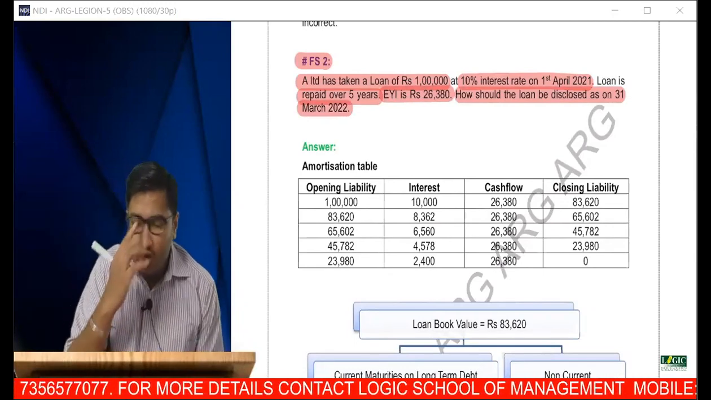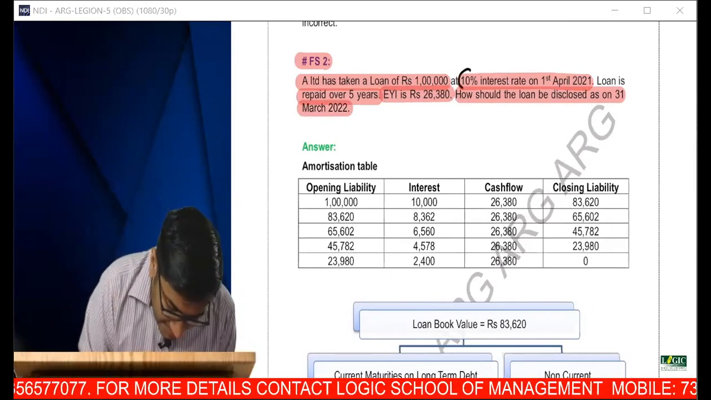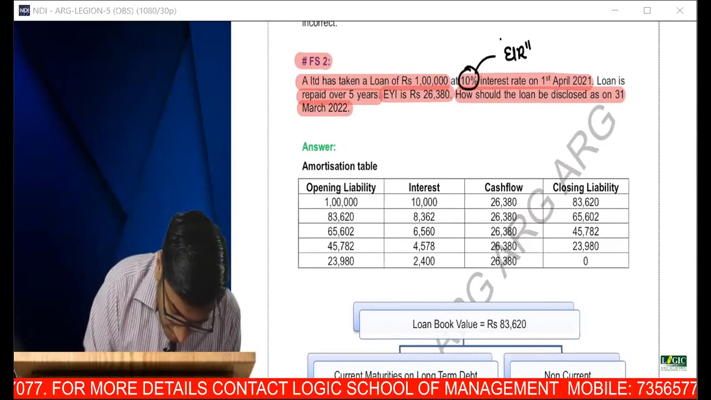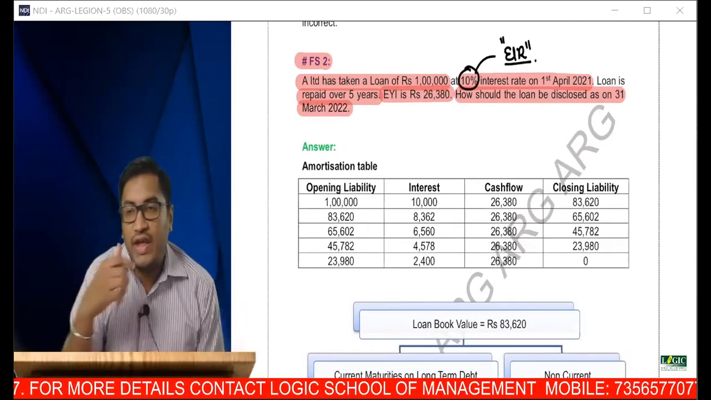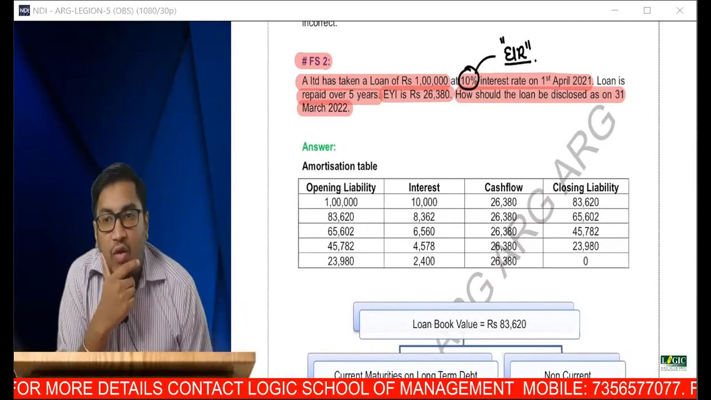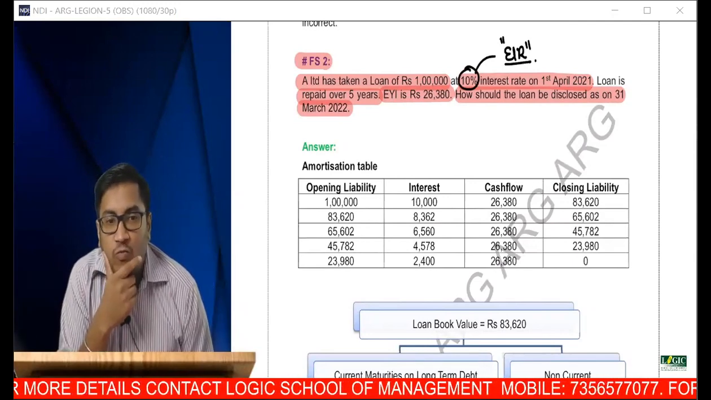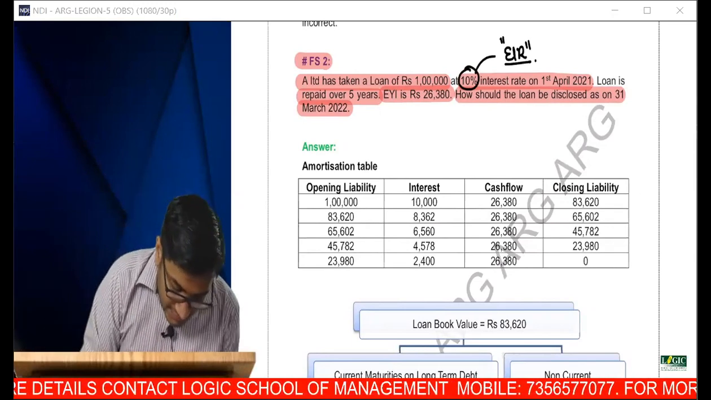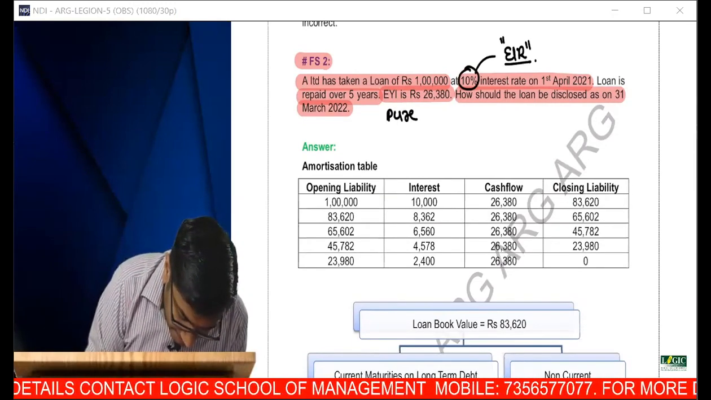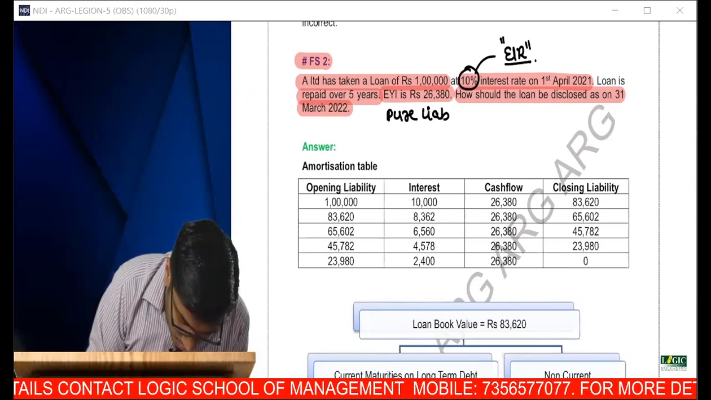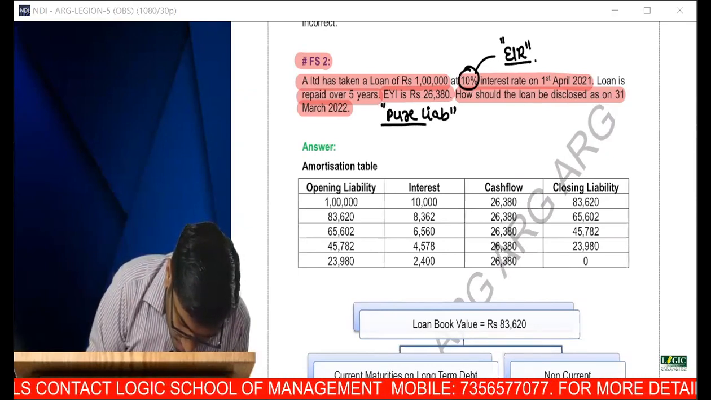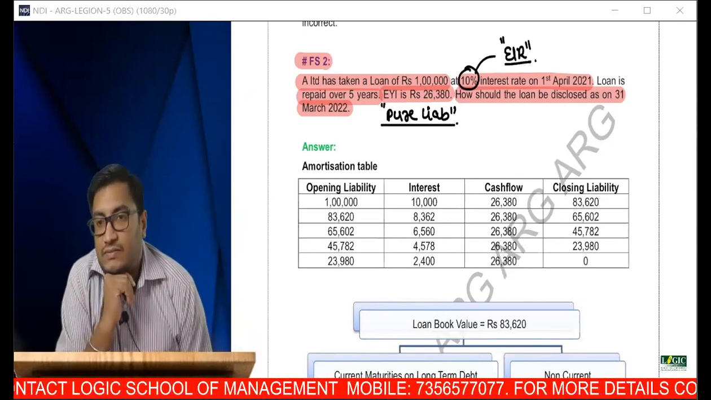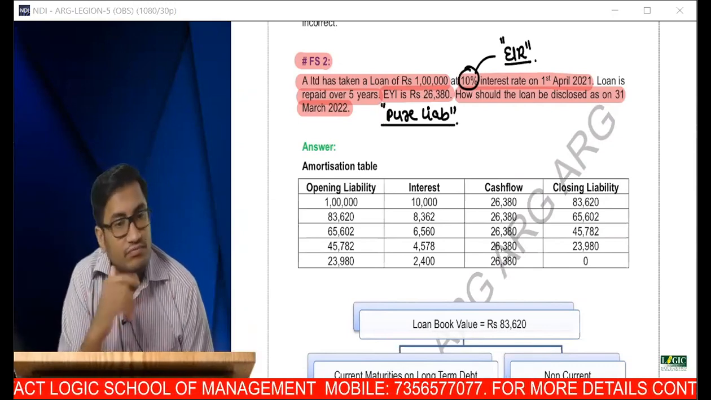Now tell me, sir, should you do the accounting based on this 10%, or should you do the accounting based on effective interest rate? What are your thoughts? Now this is a pure liability. This instrument is a pure liability. Bank loan, it is a pure liability. Should you do the accounting based on 10% or based on effective interest rate? Tell me. Effective interest rate.